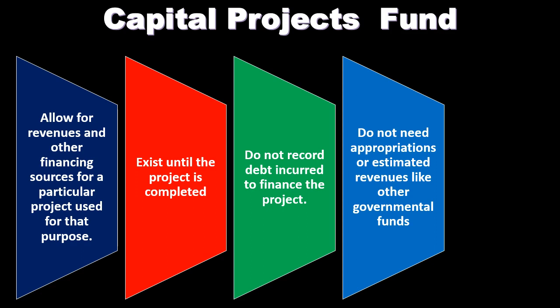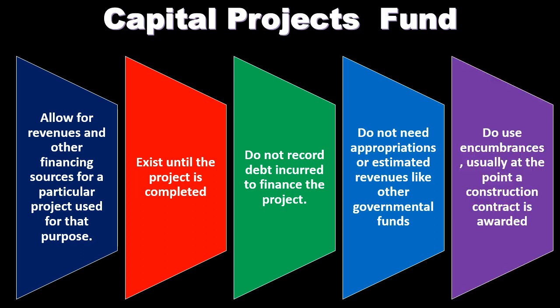At the beginning of the period, in governmental type funds, we often record the estimated revenues and appropriations, something we don't typically do in for-profit accounting, in normal accrual accounting, or at the government-wide level. It's often done in other modified accrual governmental funds, but not necessary within the capital project fund. However, we do use encumbrances, and that's usually when we have a construction contract that's going to be awarded.